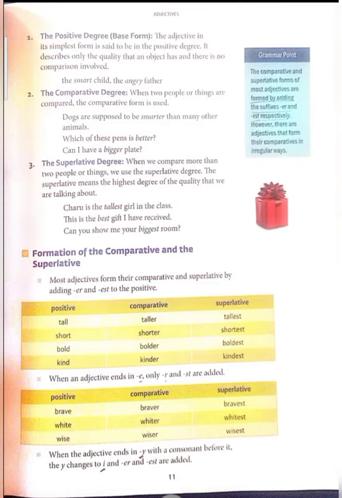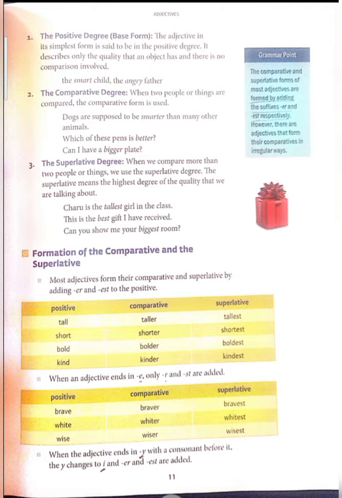Now let's learn the comparison of adjectives. First one, the positive degree. It describes only the quality that an object has, and there is no comparison involved. For example, the smart child, the angry father. It's the simplest form of talking, so it's called the positive degree.